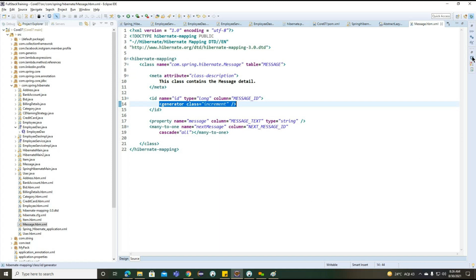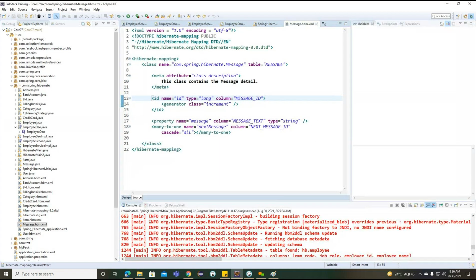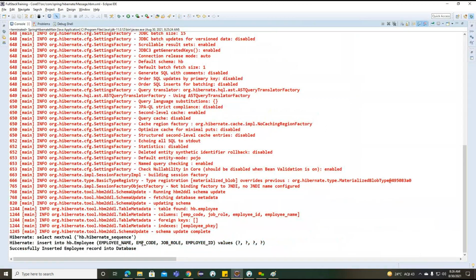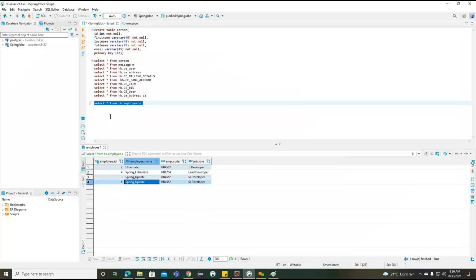Because of this, if you look inside this particular console, the next value is generated. Next value is nothing but whatever the current value we have for this particular sequence. Based on this sequence, it will try to generate the next value. The next value is going to be updated into the newly inserted record.